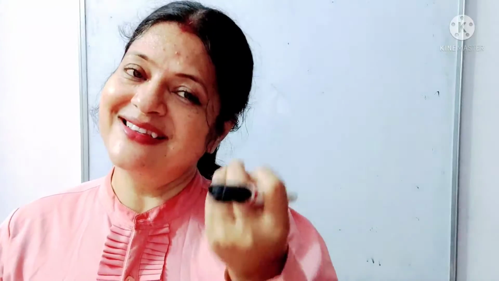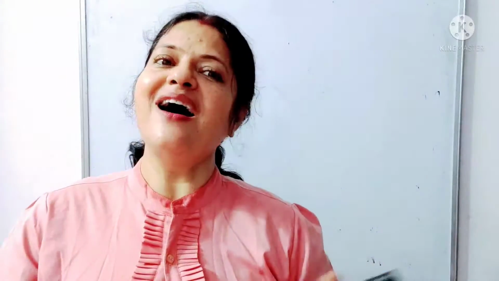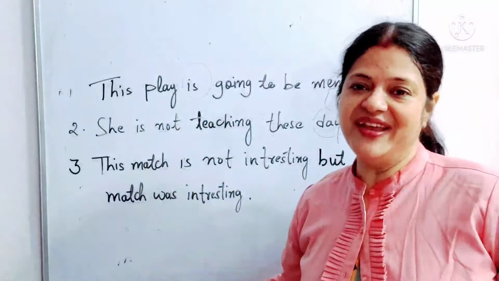Okay. Now let's know more about the use of this, these, that and those. This and these refer to the present time or near future, and that and those refer to the past time, far from the future. So accordingly we use the verb. When this and these are used in the sentence, we use a present tense verb, and when that and those are used in the sentence, accordingly we use past tense verbs. Okay, so here I have written 3 examples.